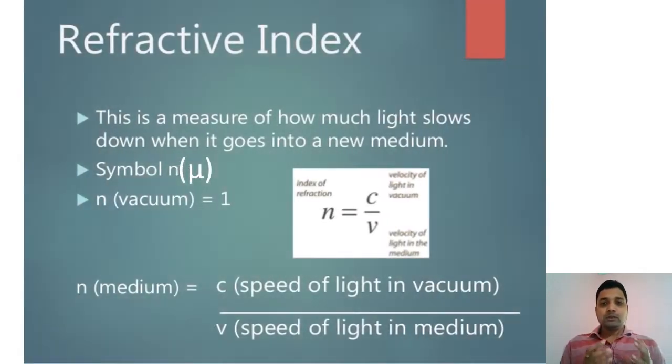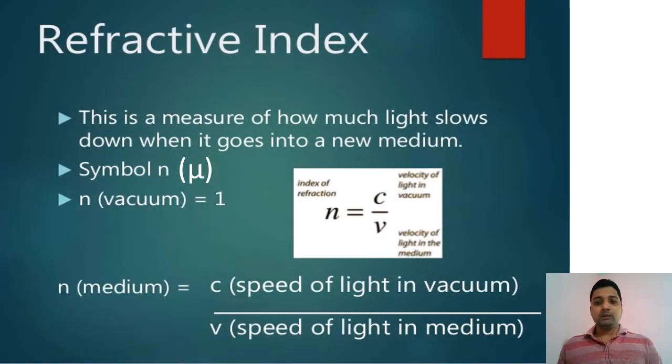So the next one comes here. We get that whenever light rays come from one transparent medium to another, there is a speed difference. So when we take the ratio between the speed of light in air, which is denoted by the letter c, and the speed of light in a given medium, v, c by v gives a constant that is called the refractive index. Refractive index is a ratio.